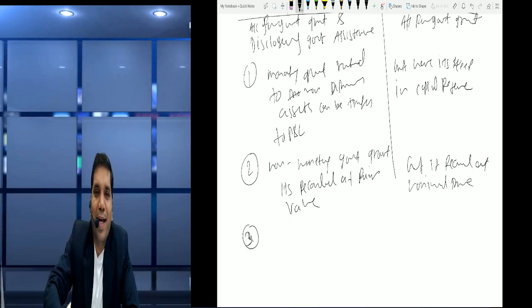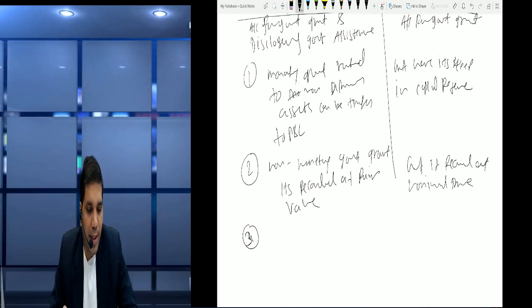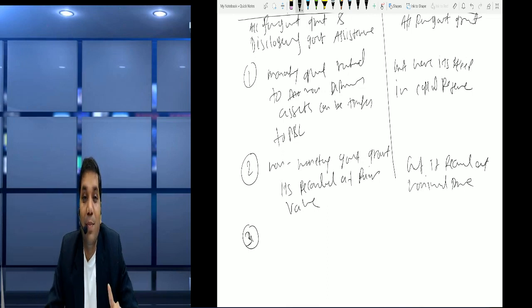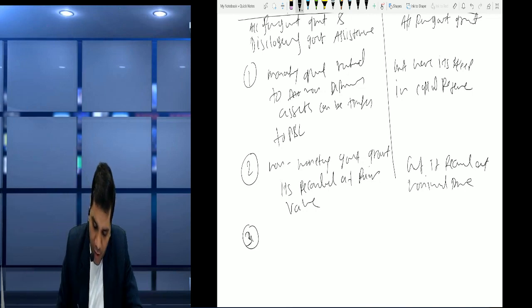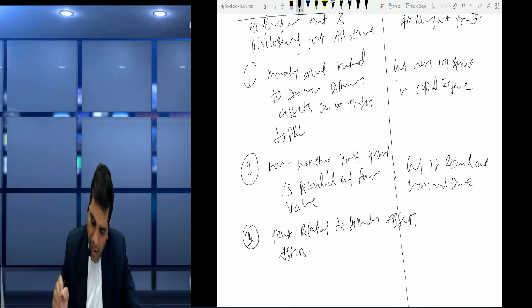Okay, next friends, grant related to depreciable assets. Remember, if grant is related to depreciable assets, then we will defer in case of Ind AS, but AS says you can defer also, you can subtract from assets also. So you can write grant related to depreciable assets. You can write the heading in the same way only friends, no problem, because it's a common point for all.